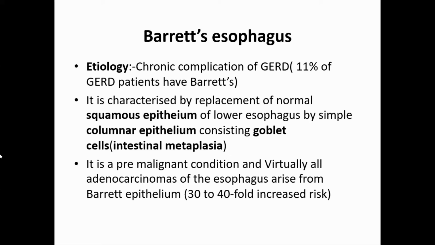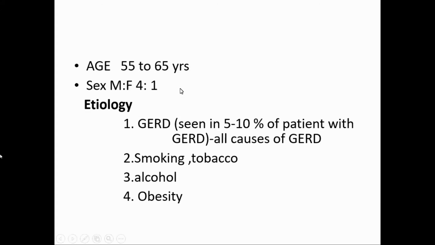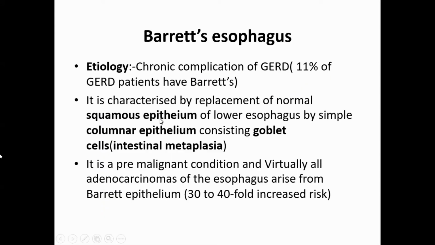Because squamous epithelium is not able to tolerate acid, whereas columnar and intestinal epithelium is more resistant to or used to acid. So this metaplasia occurs as a protective phenomenon. Squamous epithelium is converted to intestinal metaplasia. This you should remember. It is intestinal metaplasia, and the goblet cell is very important for diagnosis. Presence of only columnar epithelium is not going to make this diagnosis. You have to have goblet cells, which is intestinal metaplasia. Columnar epithelium alone is gastric metaplasia.